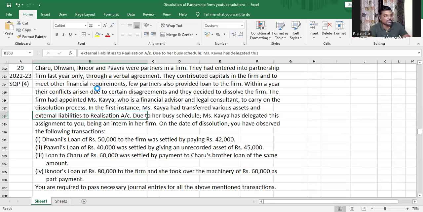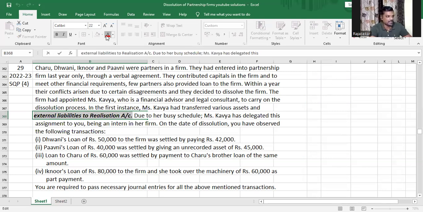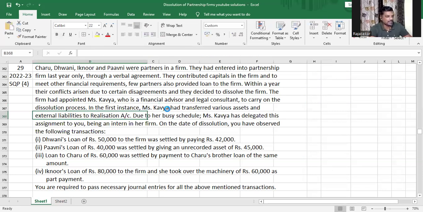On the date of dissolution, you had observed the following transactions. Other than what I'm highlighting, making bold, making red, nothing else is important, my dear children.